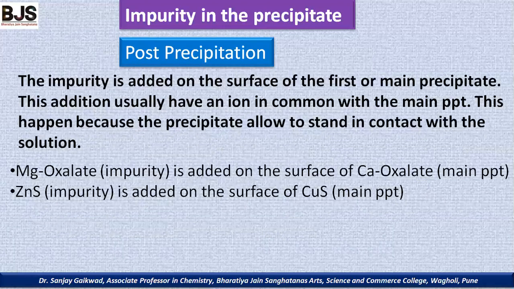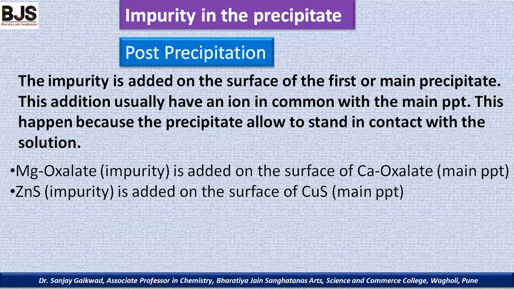Then, in case of post-precipitation, the impurity is added on the surface of the first or main precipitate. This addition usually has an ion in common with the main precipitate. This happens because the precipitate is allowed to stand in contact with the solution, or mother liquor, for a long time.